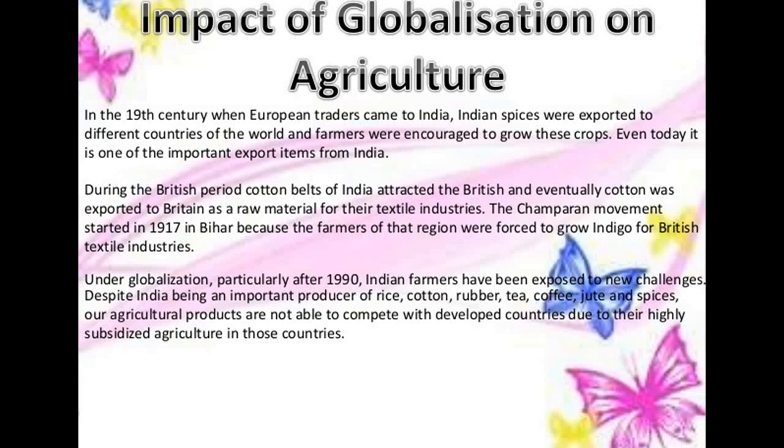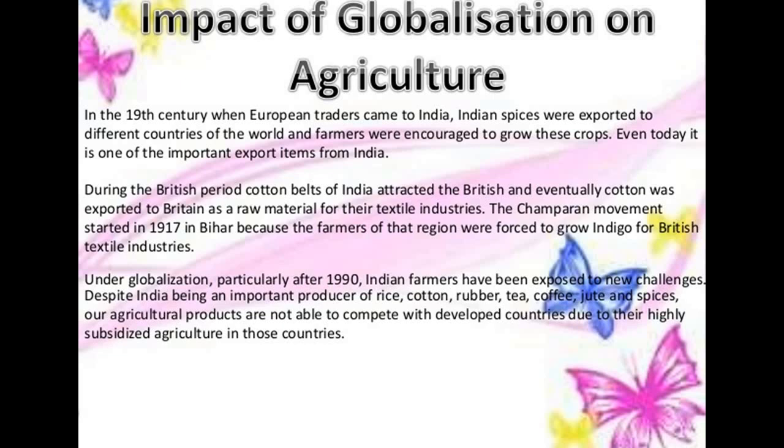Indian spices were the most famous then, and still are. We are one of the biggest producers of spices, exporting to different countries of the world, and farmers are still encouraged to grow these crops. Even today it is one of the most important export items from India.